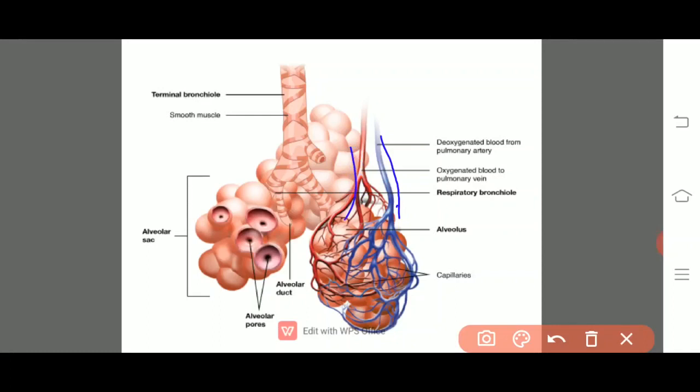That is the pulmonary artery. Whenever it reaches the alveoli, it gets capillarized, and all these capillaries fuse again to form the pulmonary vein. Then in this layer we will see collagen and elastin fibers. Due to the presence of collagen and elastin, during inspiration and expiration, there is easy expansion as well as recoiling of the lungs.